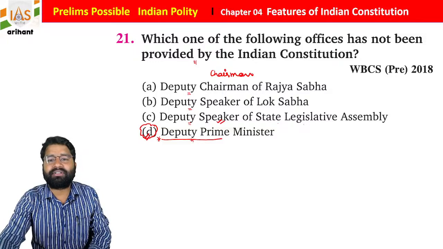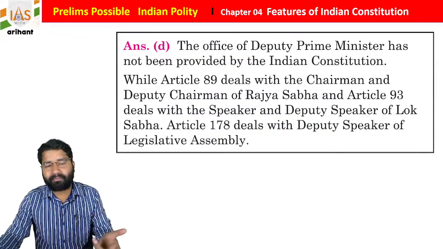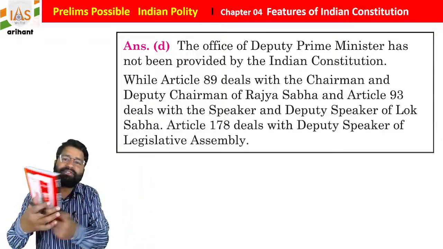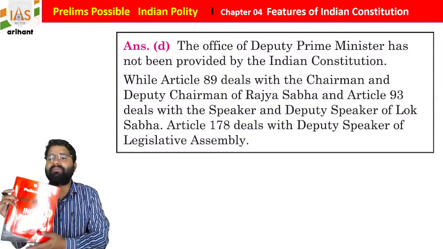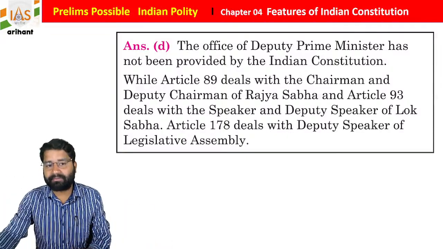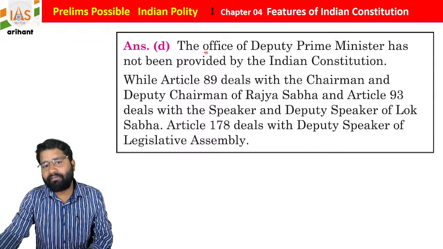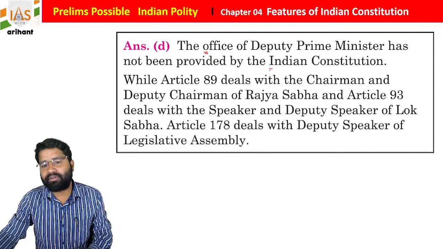Another very important thing, I'm going to share this explained information, and as I already told you, all this information is mentioned in the same book, students. So this is going to help you a lot in your revision as well as in building concepts. See, the office of Deputy Prime Minister is not provided by the Indian Constitution.